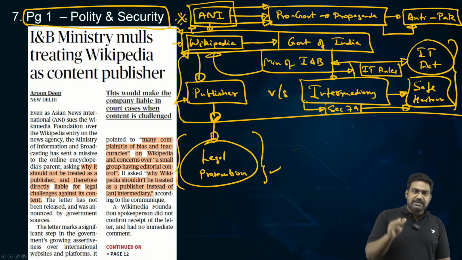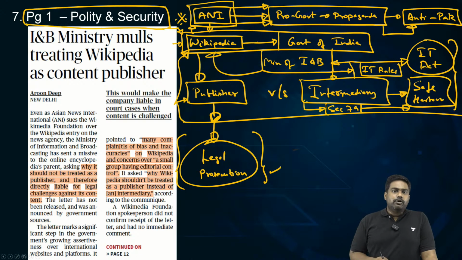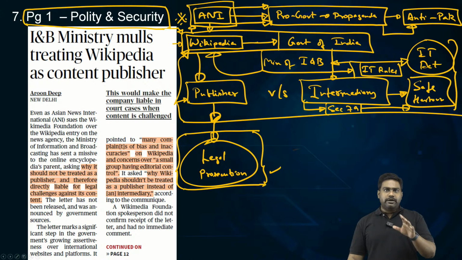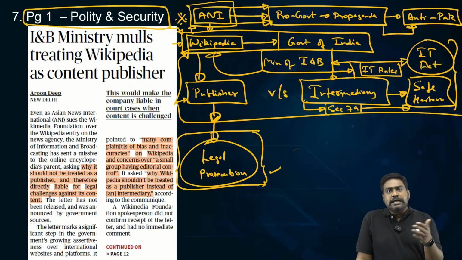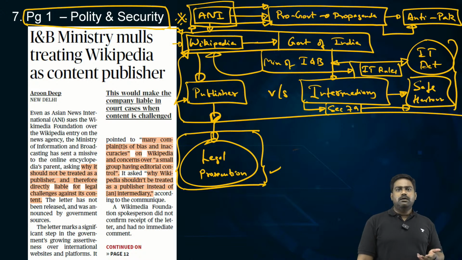On one hand, the government does have a valid point, because Wikipedia is never an authentic source of information. That's why I always tell my students, don't rely entirely on Wikipedia, right? The information may not be entirely correct, may not be authentic, because eventually users are editing the content. Wikipedia is in no position to check the validity, the accuracy of each and every content. But of course, look at the other argument as well.